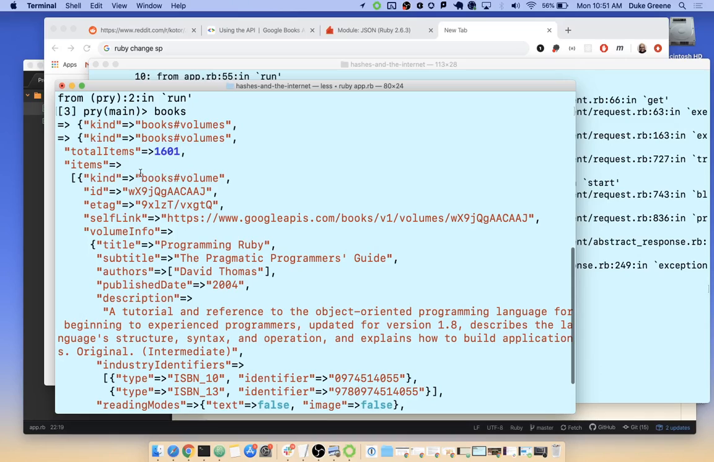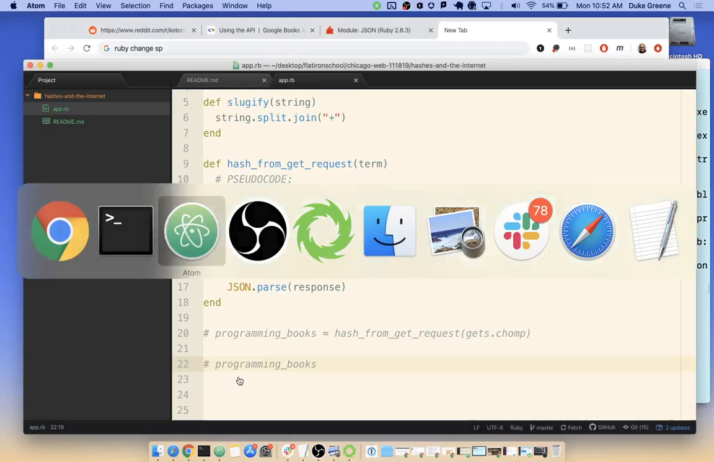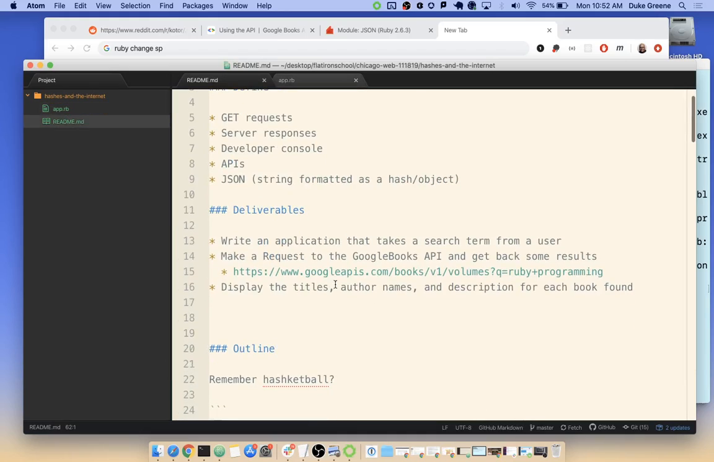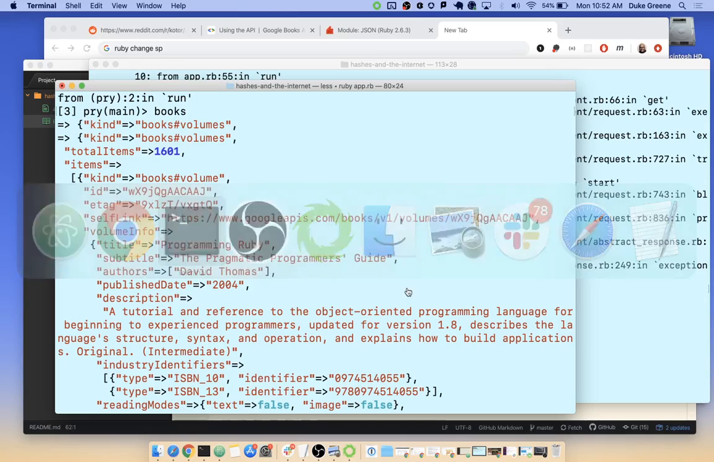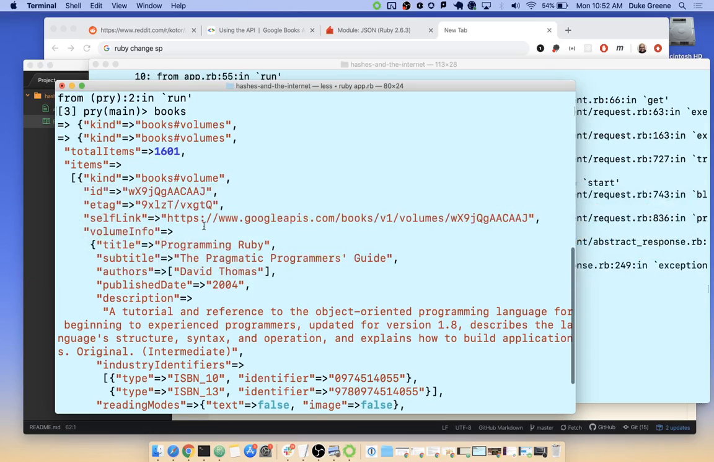And here's the first item, and it's a book volume as its type, and here is some information about this book volume, including a title and who the authors are and what the description of the book is. So I think that now that we've got some data back, we're finally ready to iterate through and figure out how this actually works in terms of giving the user what they want, which, going back to our README deliverables, is titles, author names, and description. So the title would be found here in volume info, which is also inside of an item.